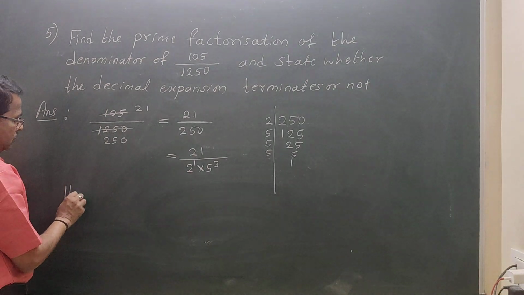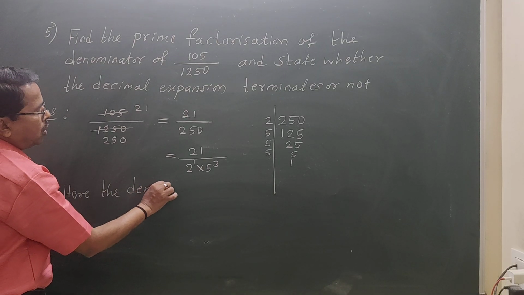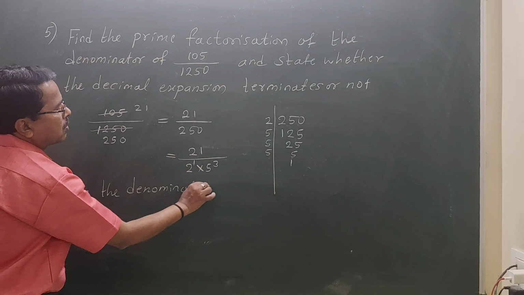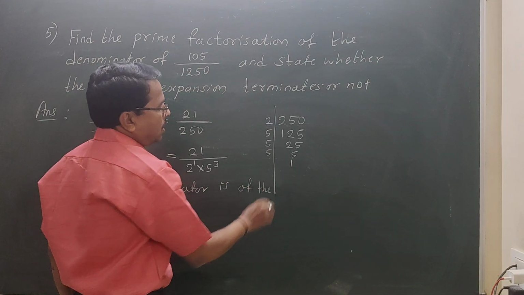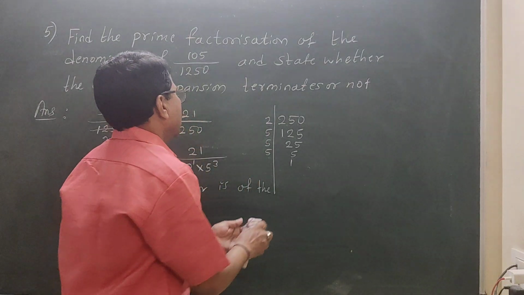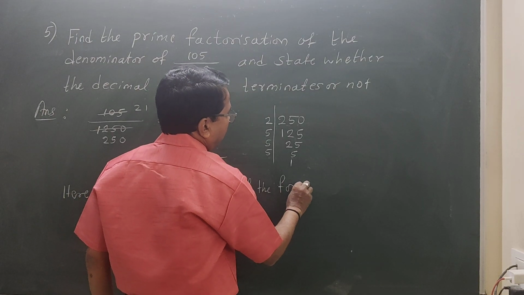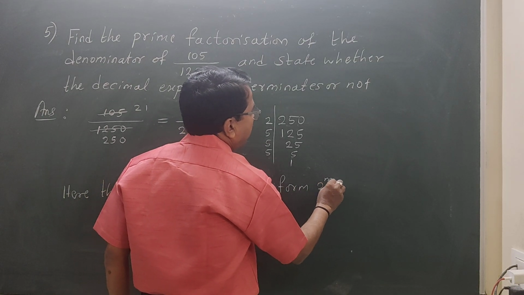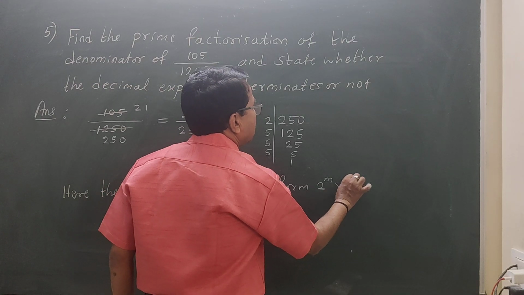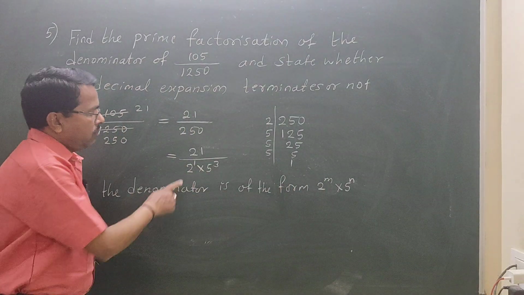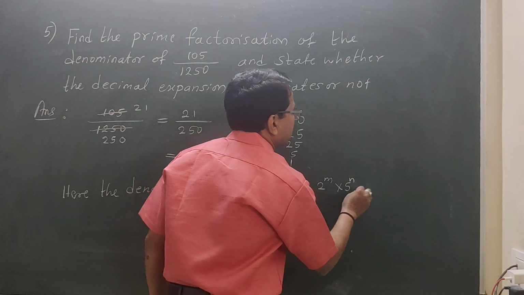Here the denominator is of the form 2 raised to m into 5 raised to n. Denominator is in this form. Therefore, it is a terminating decimal.